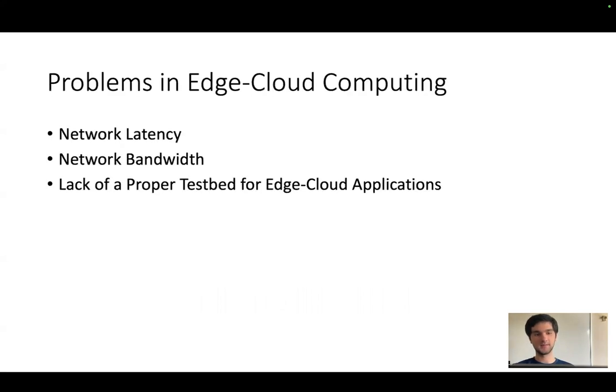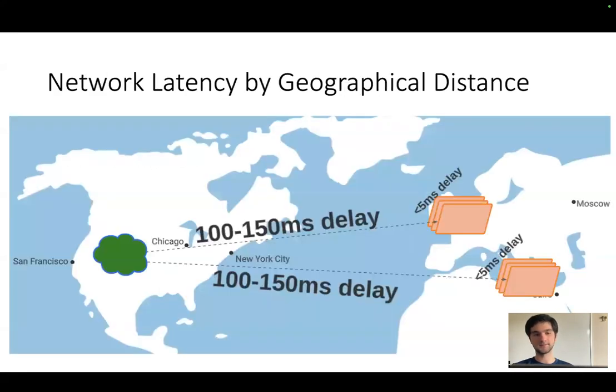Our motivation for this project is that cloud computing cannot keep up with increasing demands of real-time IoT and their stream processing applications. So the edge cloud paradigm is being used instead. Some issues include network latency, network bandwidth, and lack of a proper testbed for edge cloud applications. Here we see a typical scenario that illustrates network latency of physical node topology.